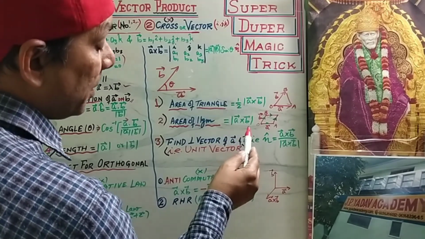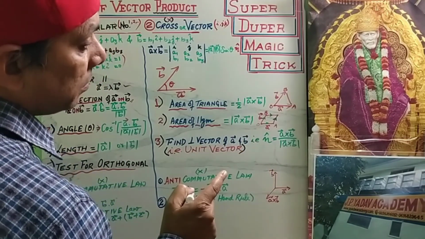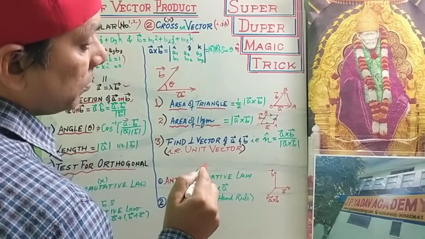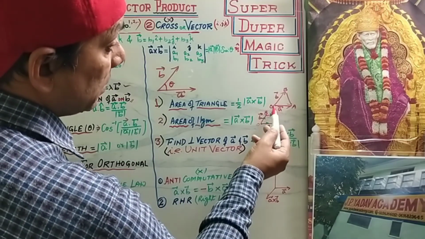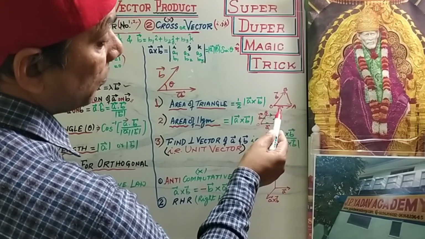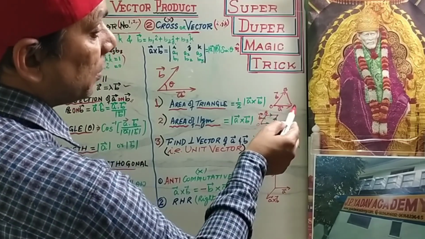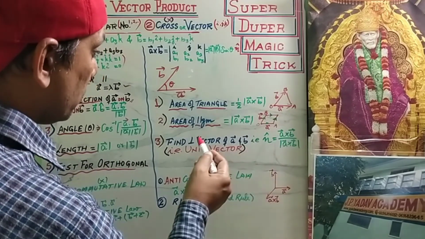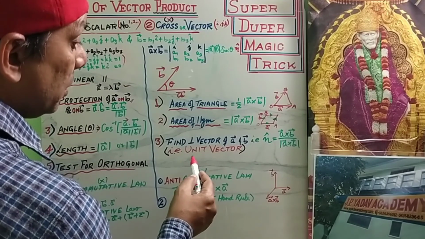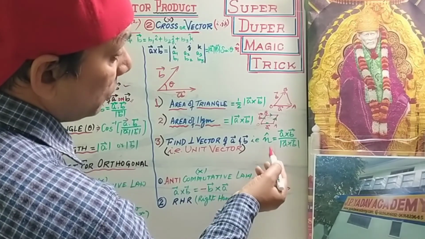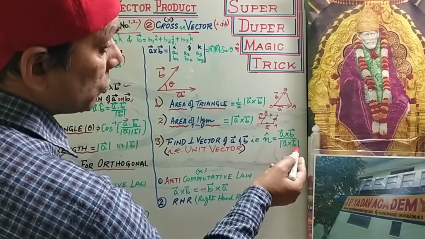It is very important that vector a and vector b are the adjacent side vectors. That is, OA and OB; we never use OA with other vectors like AB. To find a vector perpendicular to a and b, that means the unit vector, it is a cross b divided by modulus of a cross b.